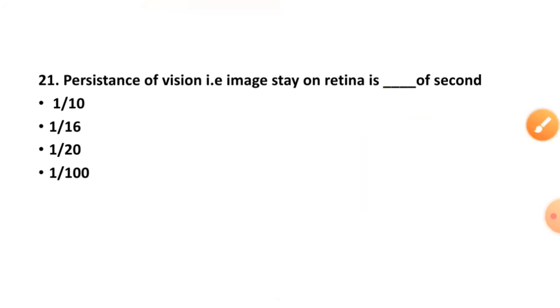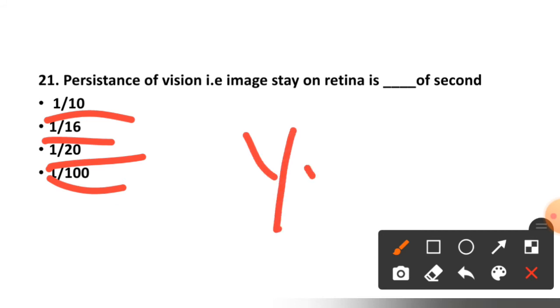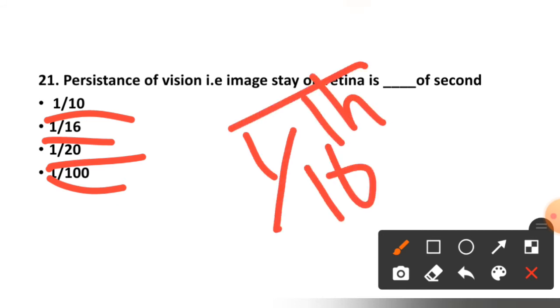And the persistence of vision is 1 by 10th of the second, 1 by 16th of the second, 1 by 20th of the second, or 1 by 100th. Right option is option number first, 1 by 16th of the second.